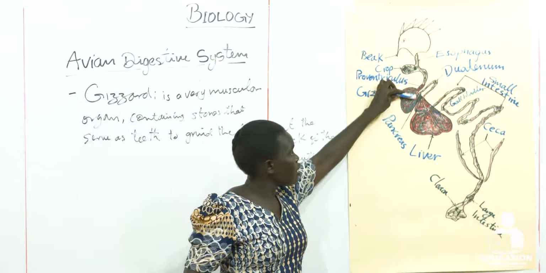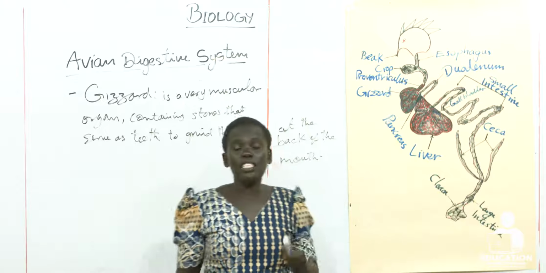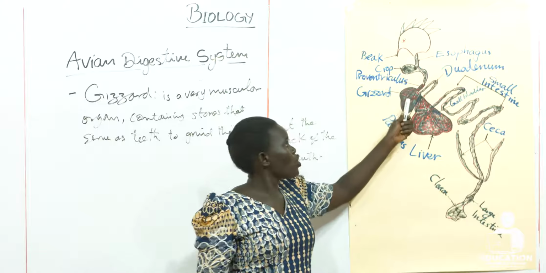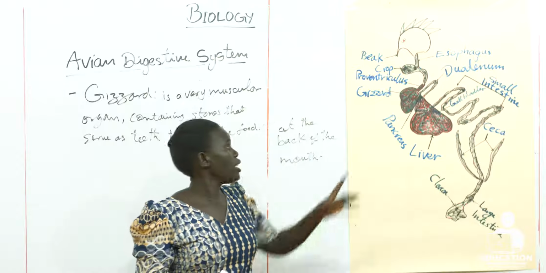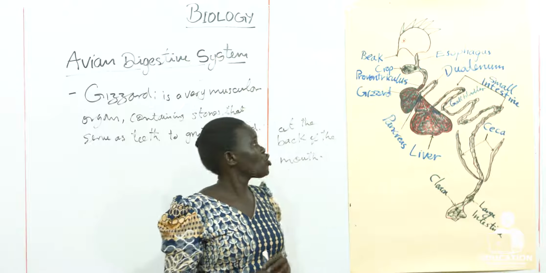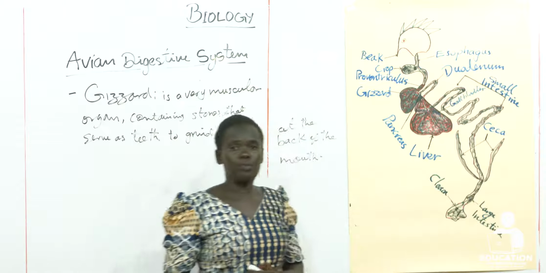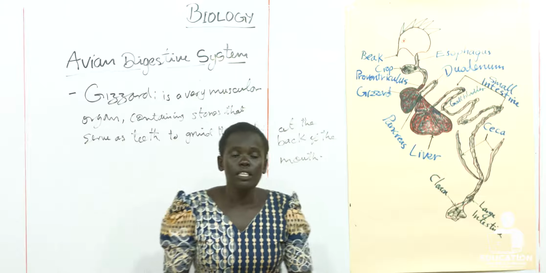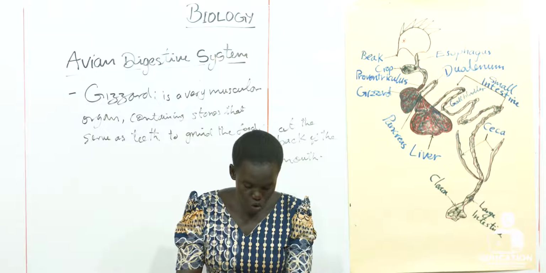It contains stones, and these stones serve as the teeth. That means this is where the food is going to be crushed properly using those stones before reaching the small intestine, because we have said that birds have no teeth to chew the food.